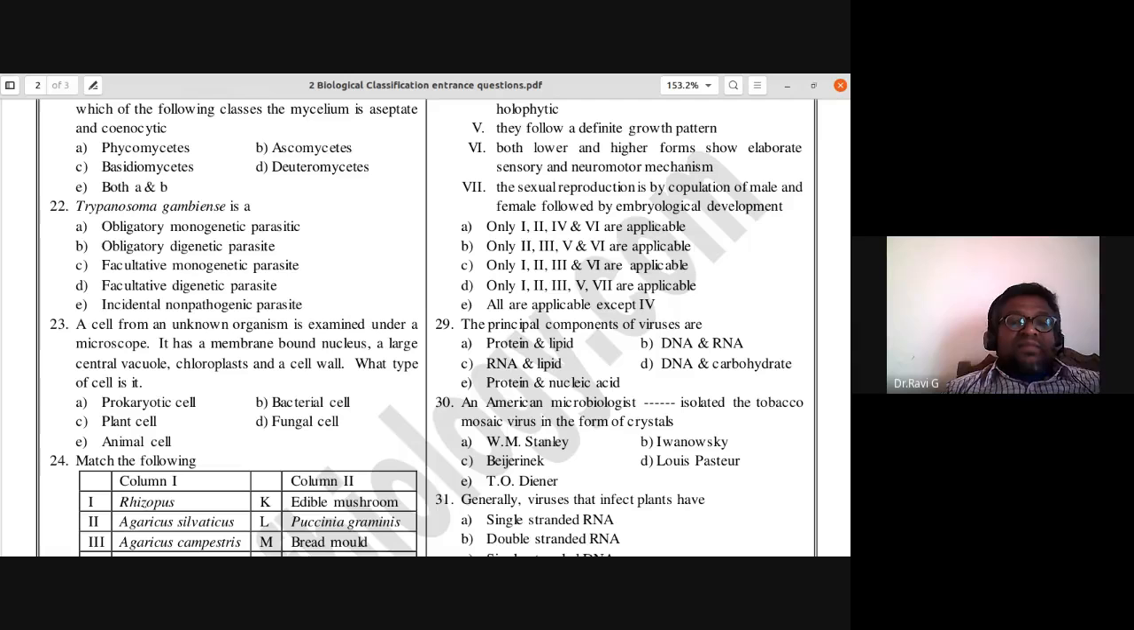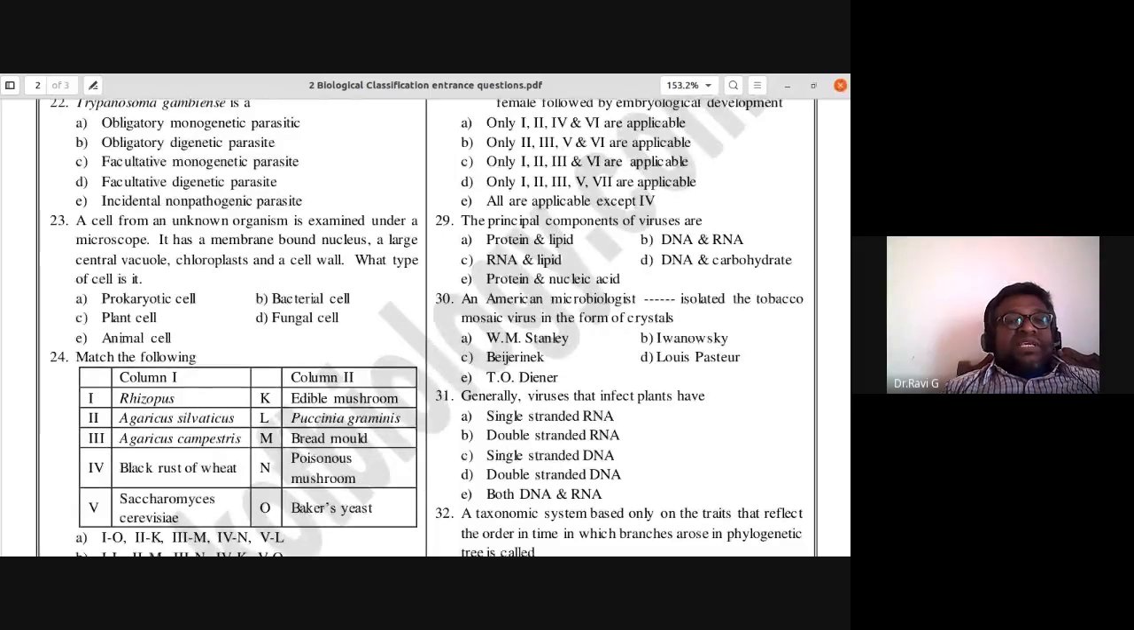A cell from an unknown organism is examined under a microscope. It has a membrane bound nucleus, that means it is eukaryotic, a large central vacuole, chloroplast, and a cell wall. So it's a plant cell. What type of cell is it? The answer is C, plant cell. So 23rd, the answer is C, plant cell. So plant cell is the answer.